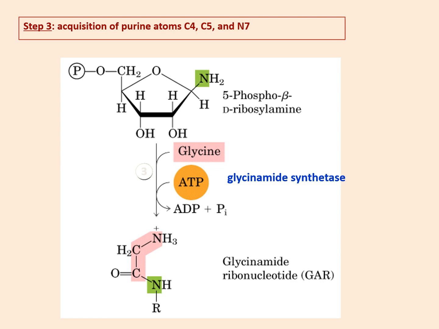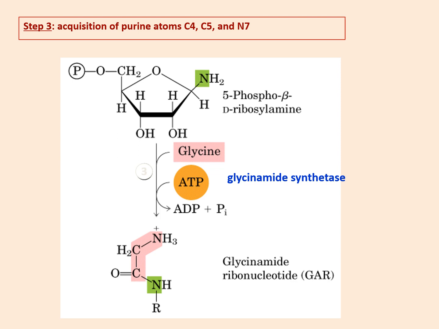The next step is acquisition of C4, C5 and N7. C4, C5 and N7 are required from glycine. So the next step is conversion of 5-phosphoribosylamine to glycinamide ribonucleotide.